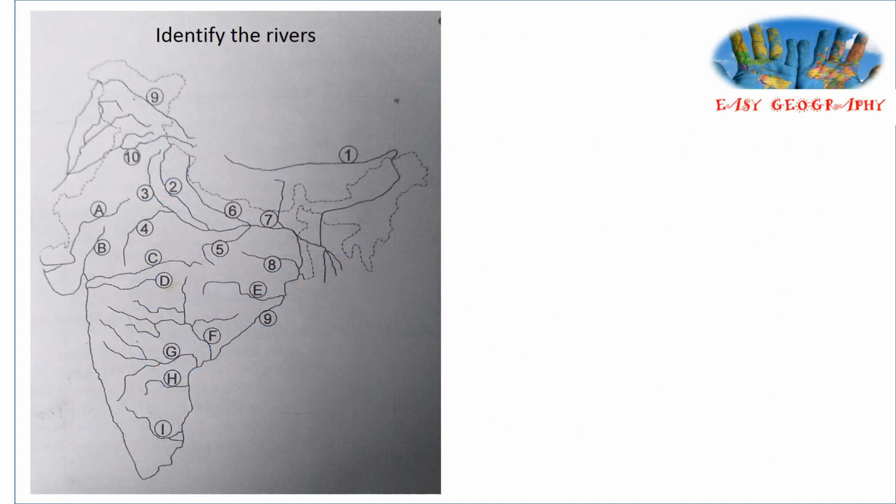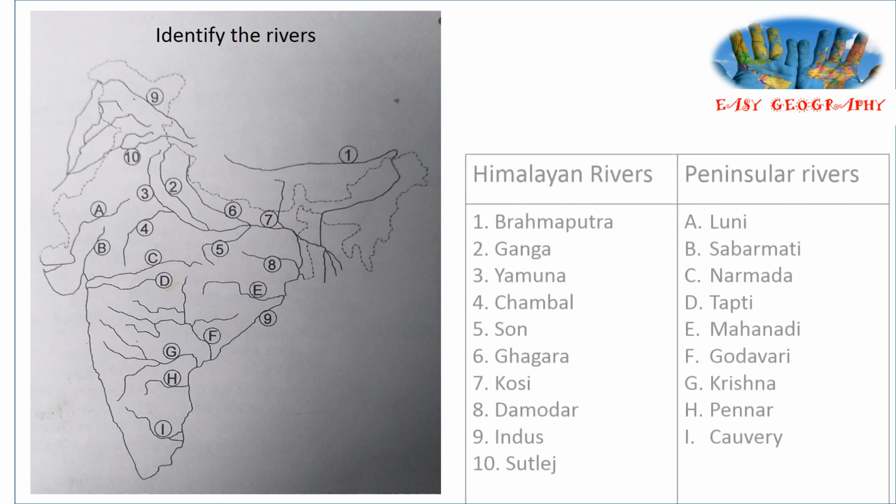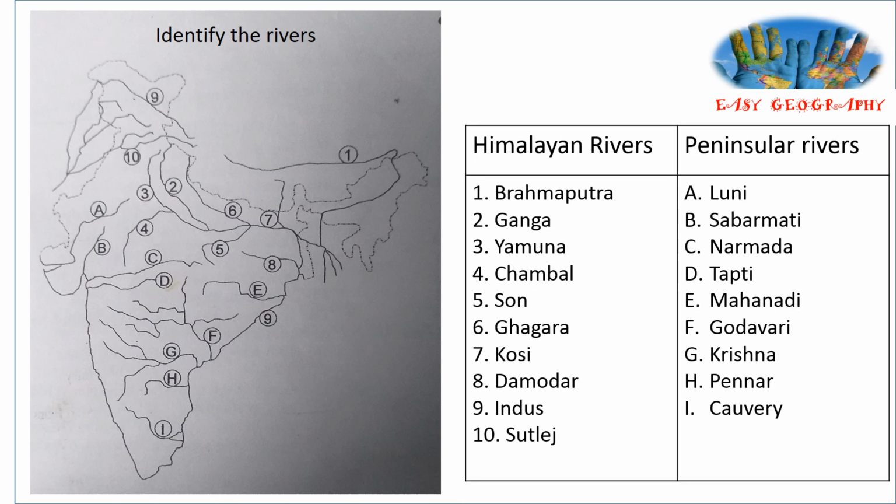Here, identify the rivers. 1 to 10 are Himalayan rivers, A to I are peninsular rivers. Identify the location of the rivers. The answer is here. The first one, on the northeastern side, is Brahmaputra. Then the second one, Ganga. Third one, near to Ganga, is Yamuna.